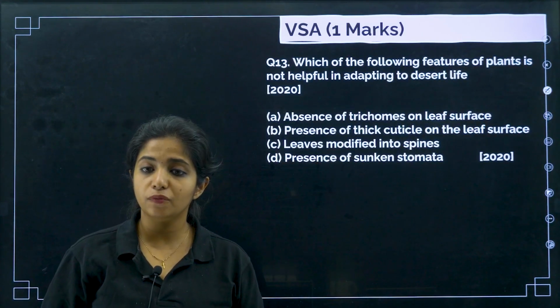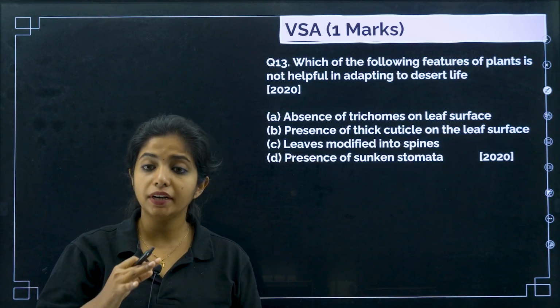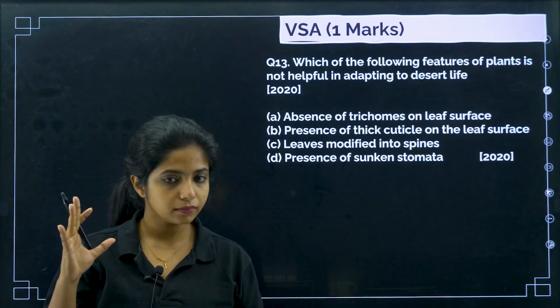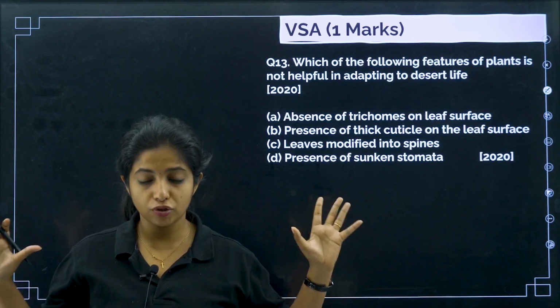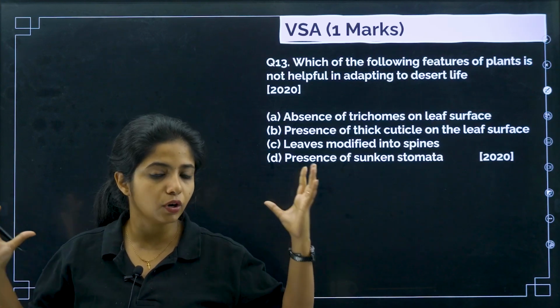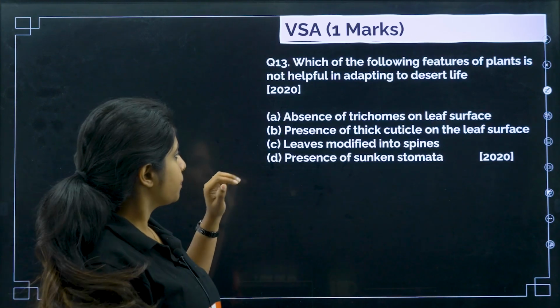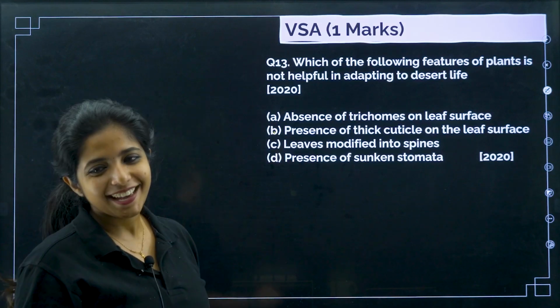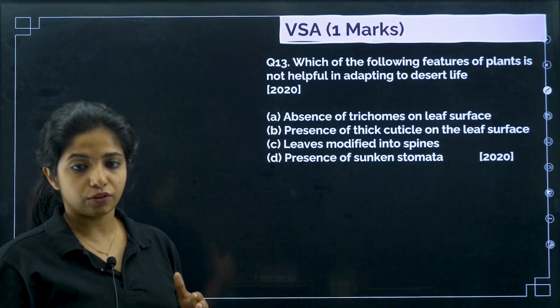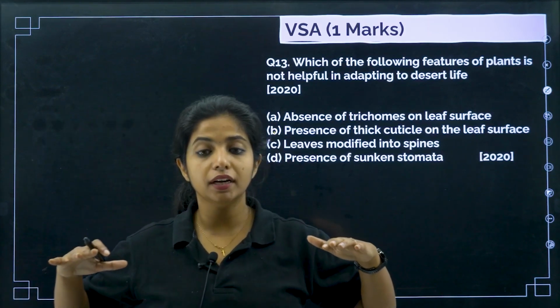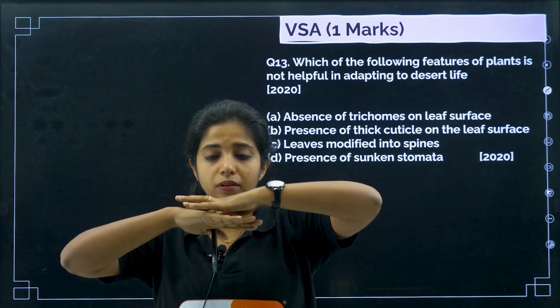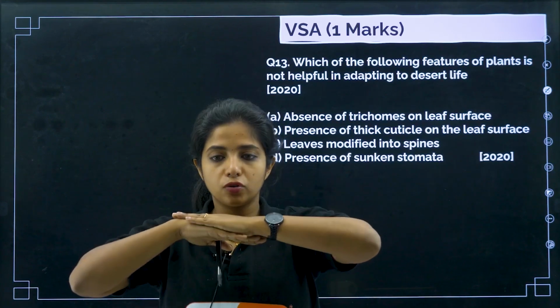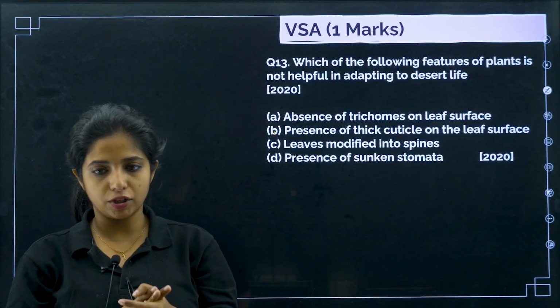Now, which of the following features of plant is not helpful in adapting to desert life? In desert life our main focus should be that water should not be lost. So anything that opposes that will not be coming in this category. So I'll start with B option. Presence of thick cuticle on the leaf surface. If there is thick cuticle, my dear children, it won't allow water loss. So cuticle is a layer which is found above the layer of epidermis, and it does not allow water loss to happen. So this is something that will be helpful for desert plants.